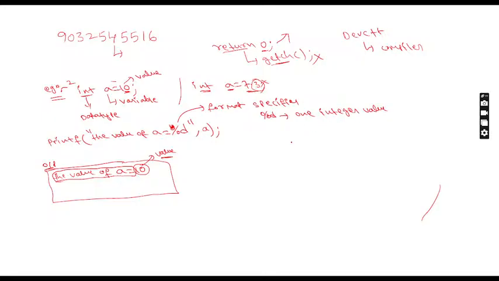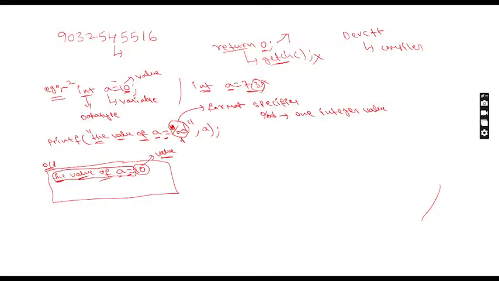Try to understand, everyone. Whatever I have written in double quotation is displayed as it is on the screen. The value, of, a, and equal to all appear as they are. Everything in double quotation appears as it is, except the format specifier.